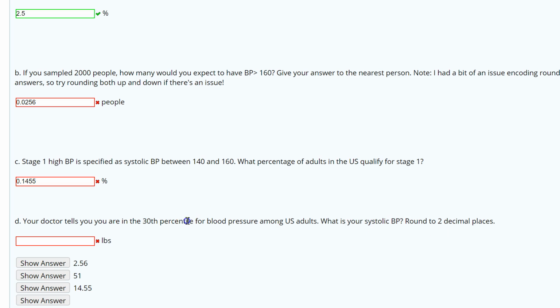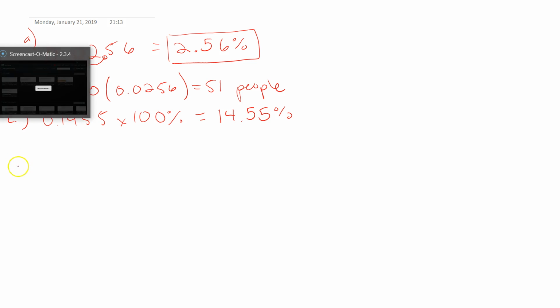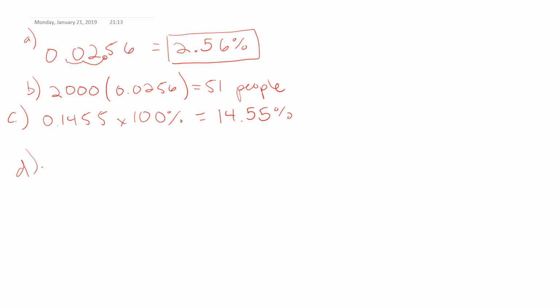So going back to what a percentile represents, we learned this back in Unit 1. What is a percentile? It's again the percentage that's lower than you. So if we have this normal distribution and we're trying to find the 30th percentile, we're trying to figure out what is this boundary. I want to know what is this value where it cuts off 30% that's below us.